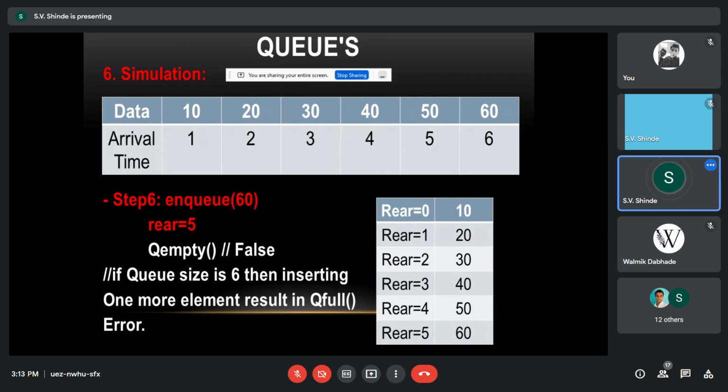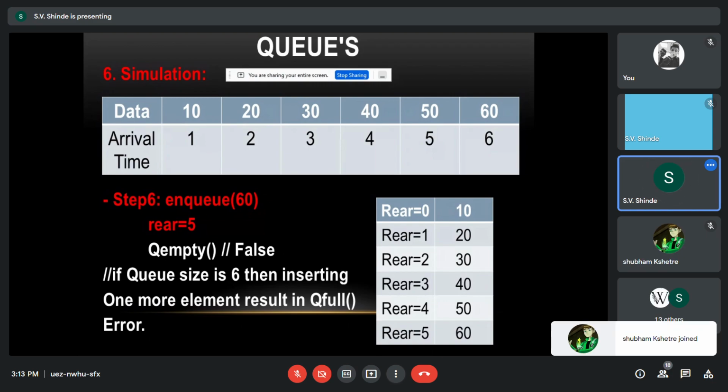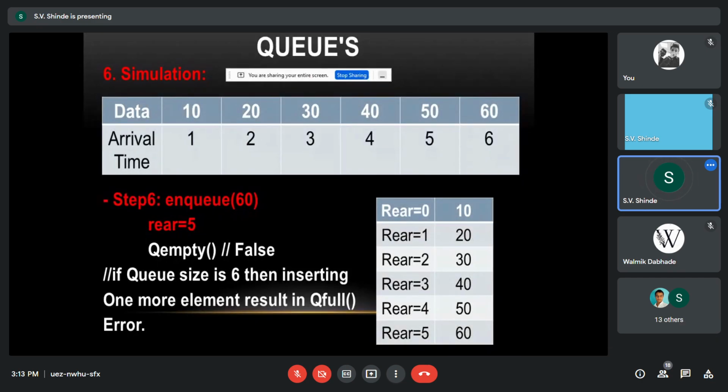If you observe, if you define the queue size as 6, then inserting one more element will result in a queue full error. So it will give a queue full error if your queue size is 6. For simulation purposes, we have now simulated inserting contents into the queue.